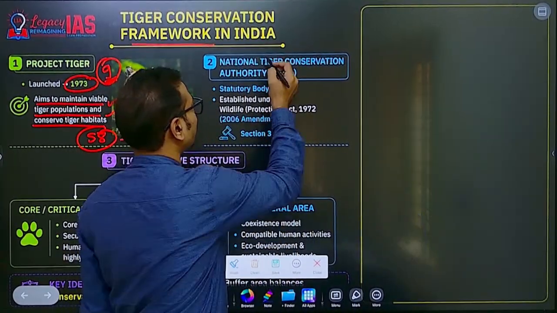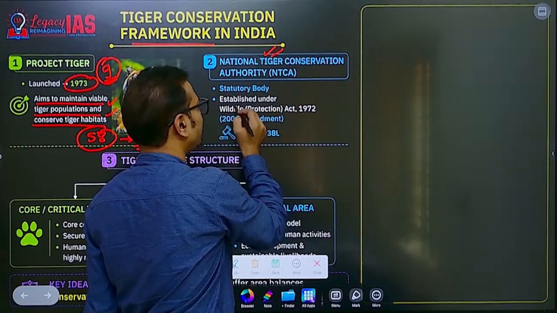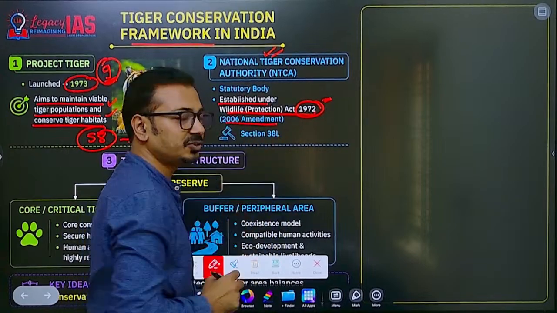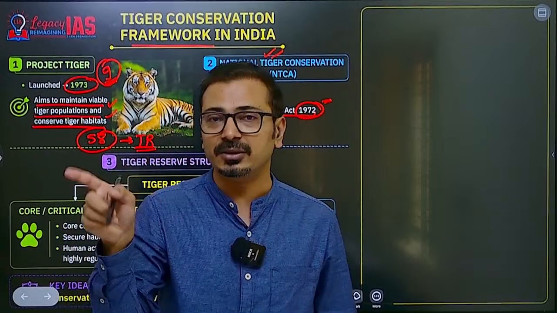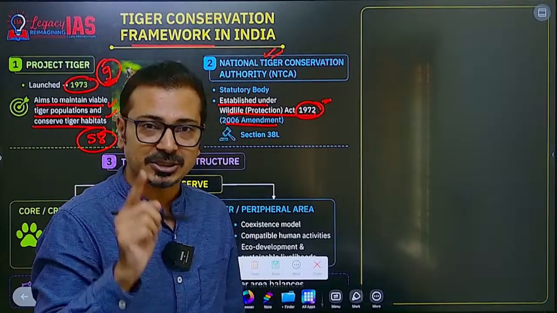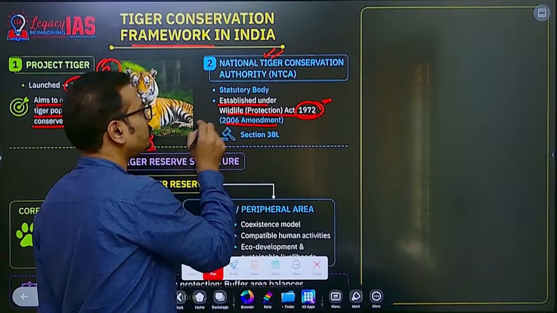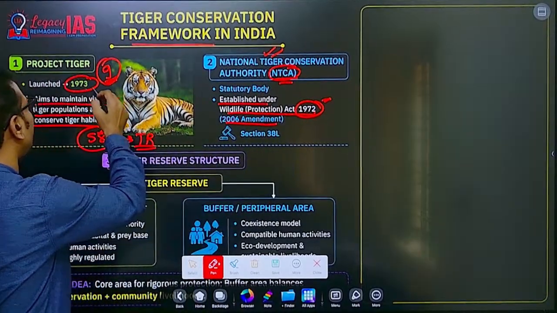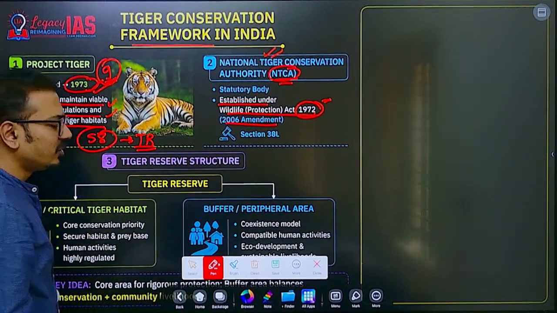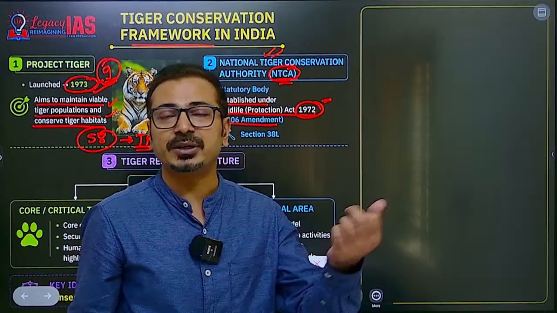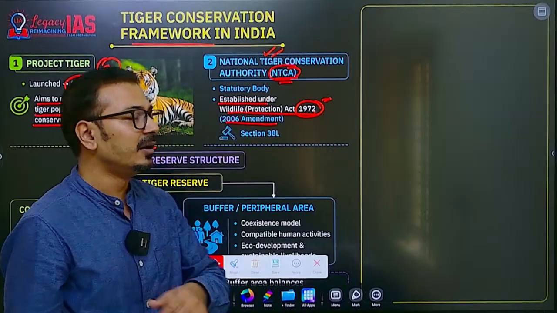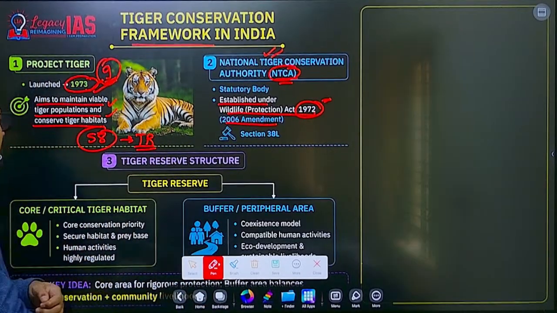Now what is that particular body? It is a statutory body created under Wildlife Protection Act 1972, which was amended in 2006 for creation of this body in 2007. This is a statutory body, remember this. And we should know that this body is responsible for implementation of Project Tiger in India. Also you should know that in 2023 Project Tiger and Project Elephant has been merged, and now it is Project Tiger and Elephant under Ministry of Environment, Forest and Climate Change.